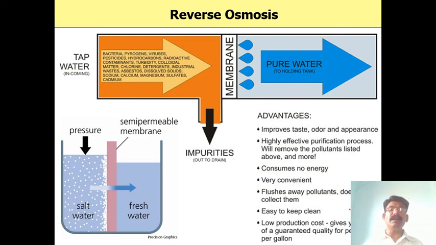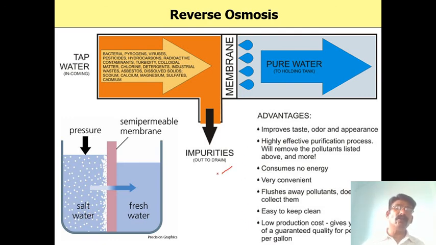The membrane allows only pure water through. That is osmosis. In reverse osmosis, we apply high pressure on the salt water, so that water moves from high concentration to low concentration.